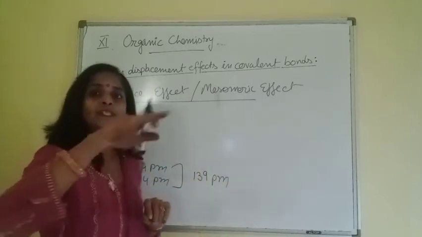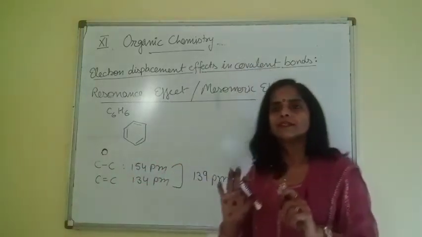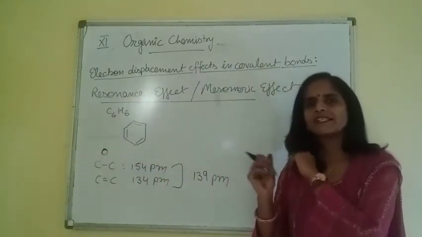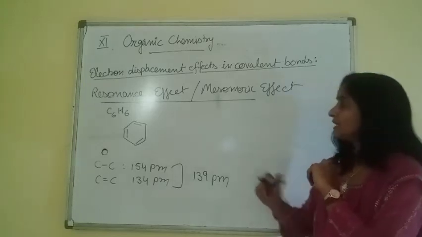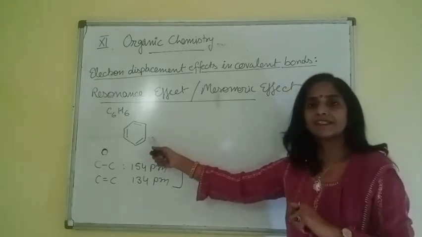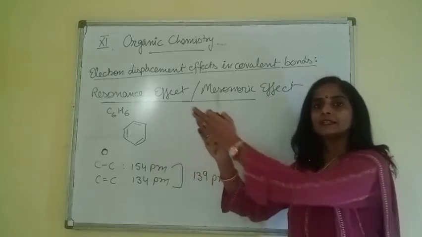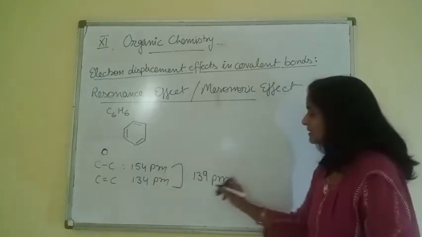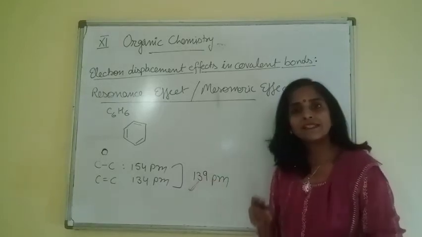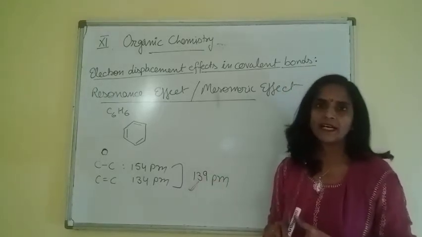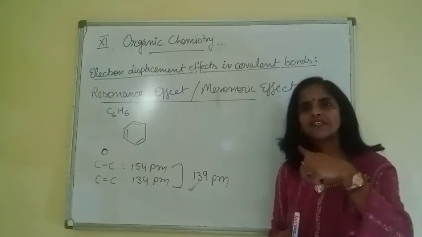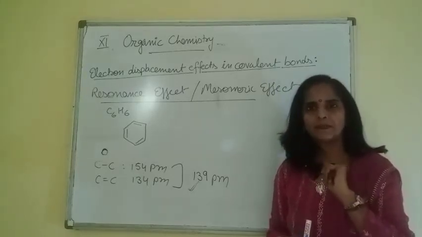And all bonds come equal. There is no difference in bond length. And if there is no difference in bond length, then we cannot explain this property by taking this structure. Because here single and double bonds are present at fixed position. But this answer explains that all bond lengths are equal, means pi bond is equally shifted all around benzene ring.